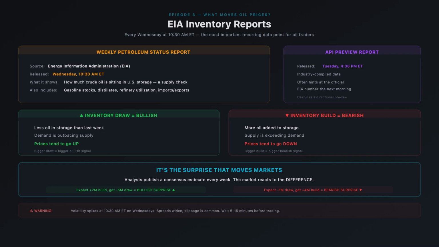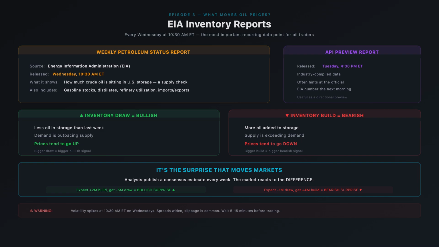But here's the key: it's not the actual number that moves markets, it's the surprise. Every week, analysts publish a consensus estimate, their best guess of what the number will be. If the actual number is significantly different from that estimate, prices react. For example, if analysts expect a 2 million barrel build, and the actual report shows a 5 million barrel draw, that's a massive bullish surprise. Oil could spike 1 to 3% in minutes.